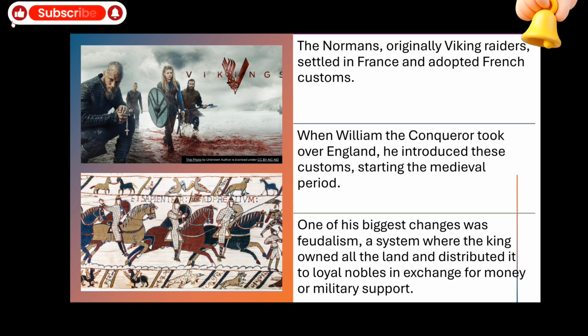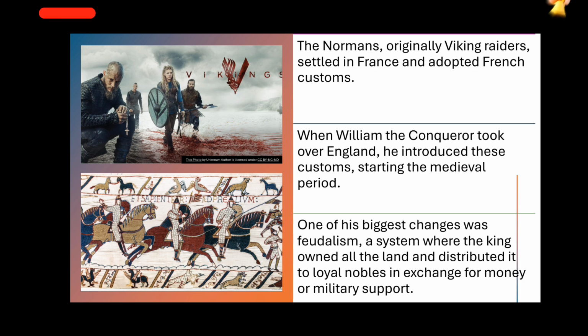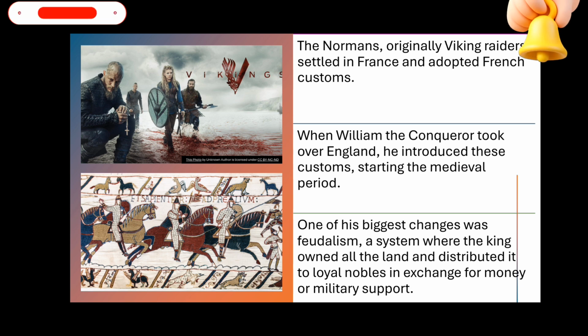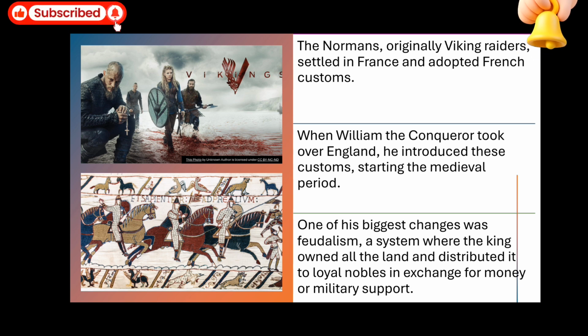So in feudalism, all the land belongs to the king. And then the king keeps some of the land with himself, and the rest of the land he distributes among the loyal nobles. And in return, these loyal nobles provide money and military to the king, right?